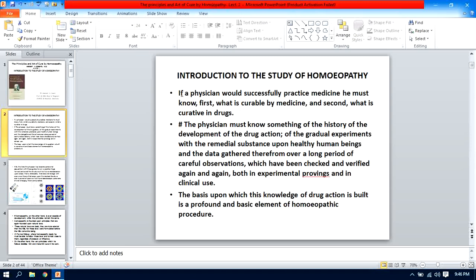Yes, he must have knowledge, first, of what is curable by medicine in a particular patient or in a particular case. That means which totality of the symptoms or which symptoms you are able to cure in that particular case.